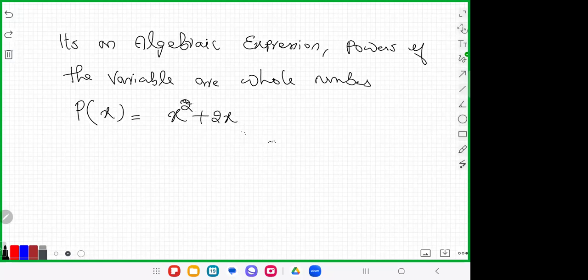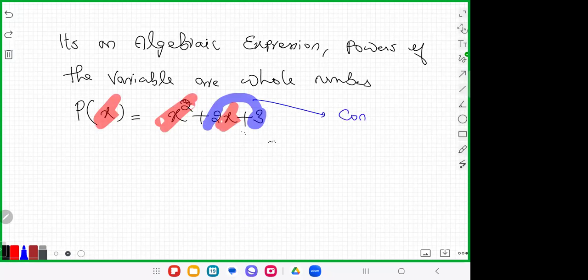Okay, in x square plus 2x plus 3, look, x is the variable. And the 2 and 3 values are always fixed, so we can say that the 2 and 3 are known as the constant. And this x is known as the variable here. The specialty of the variable is that it can take any value. That's why it is known as the variable.